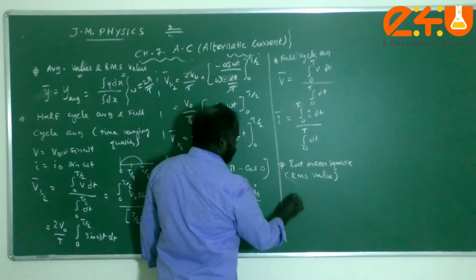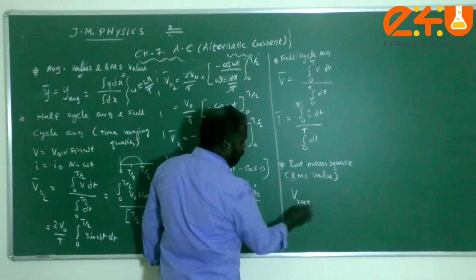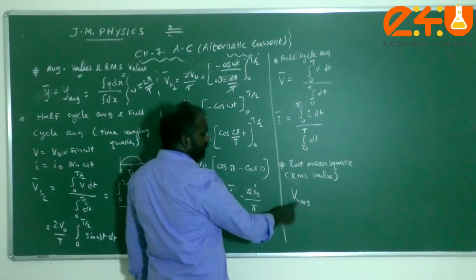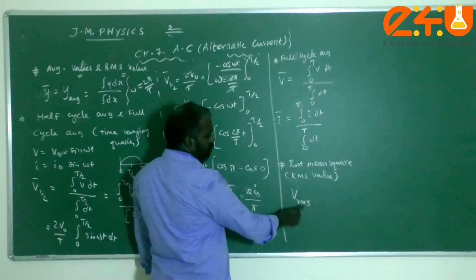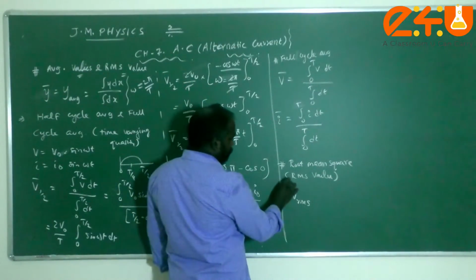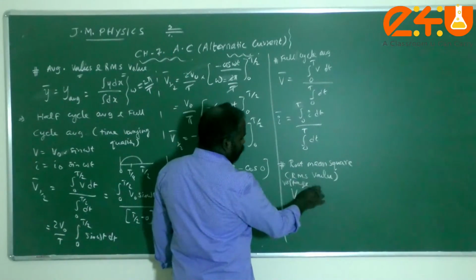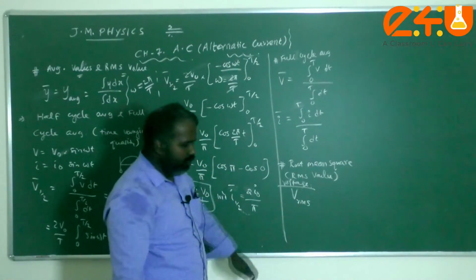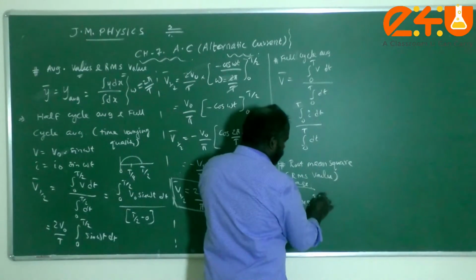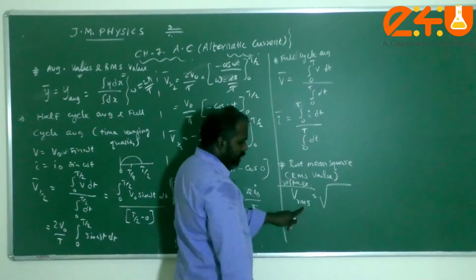You just see that. So V RMS. For example, if I am writing for voltage, I can write V RMS, that is the RMS value of voltage. The word itself is there. V RMS means root mean square.